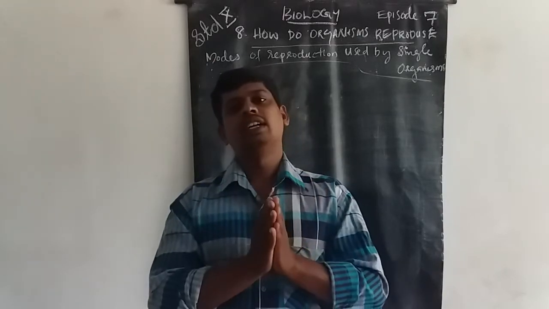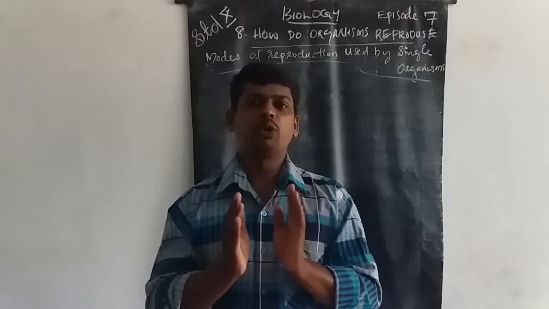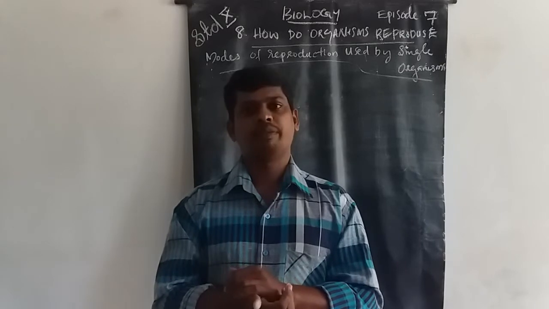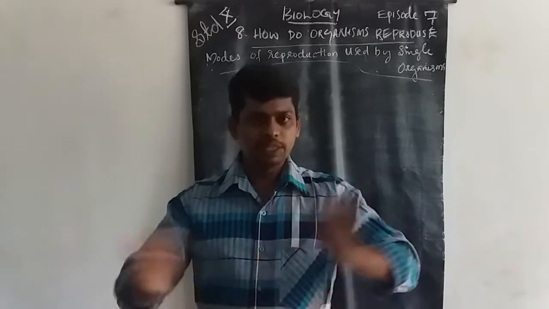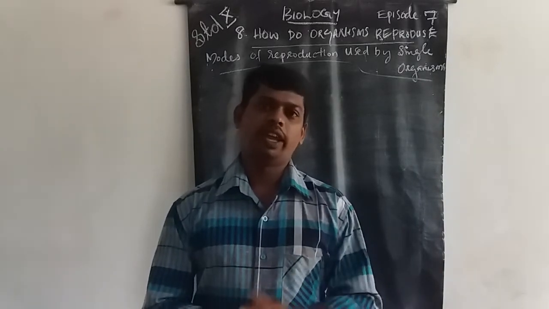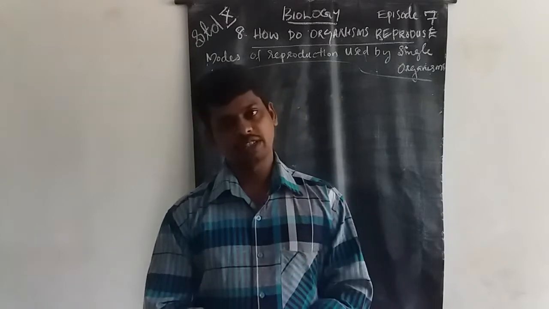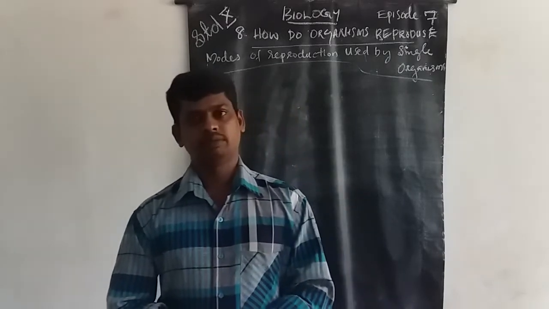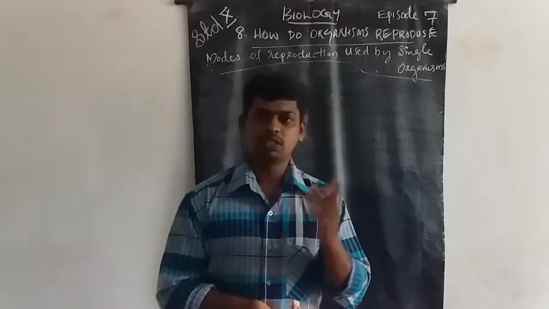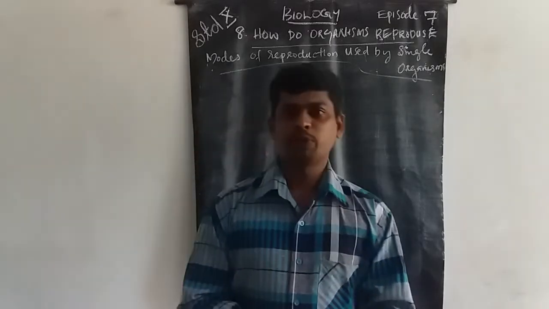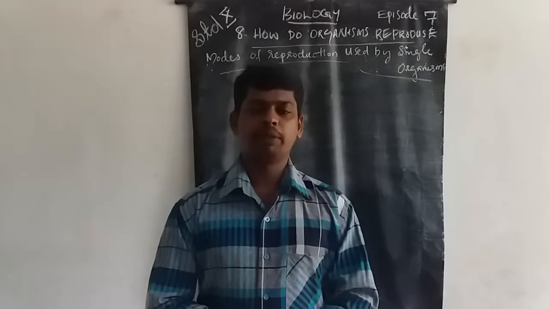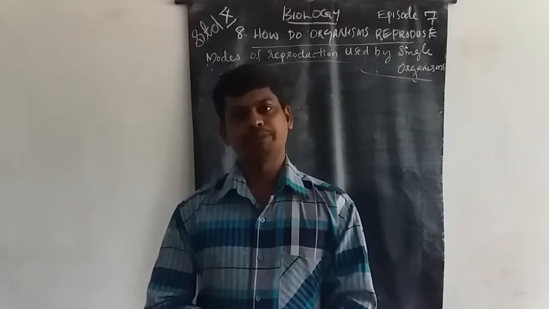These nuclei with cytoplasm, that means small cells, are dispersed in favorable conditions. Example, plasmodium. Plasmodium causes malaria. Plasmodium vivax, plasmodium malariae and plasmodium falciparum are the main examples.